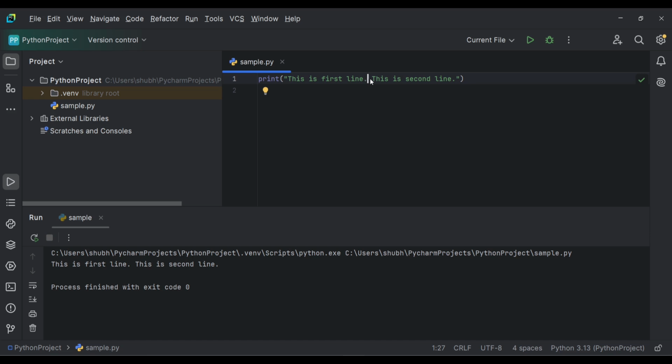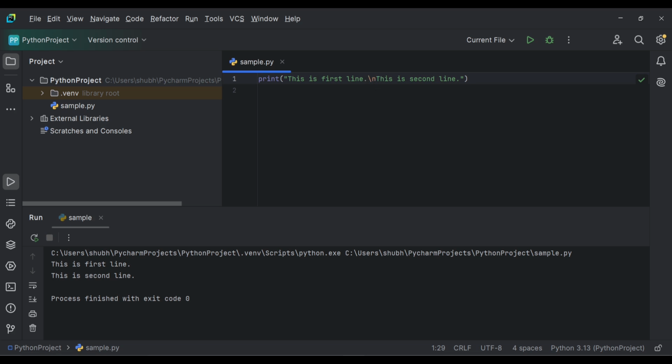So what we can use is one escape character which is backslash n. Backslash n represents new line. So after full stop we have backslash n. So enter will be pressed here automatically, and this is second line will be printed in the next line. So let's run this program. Here we can see this is first line. After that we have the new line escape character. So the cursor moved to a new line, and then this is second line is printed here. So this is about the new line escape character.